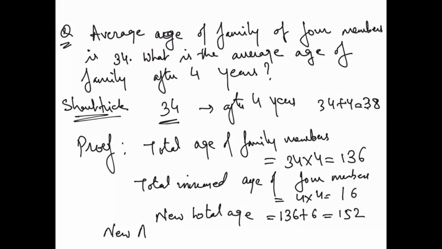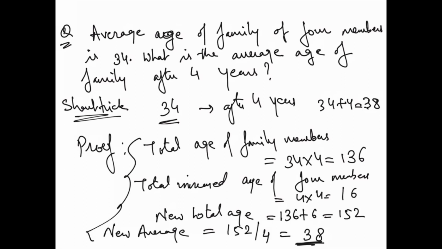So what will be the new average? The new average will be 152 by 4, which is 38. How many steps are there? 1, 2, 3, 4. And how many steps in the short trick? 1. So you should always go with this trick. It will always work. Okay?